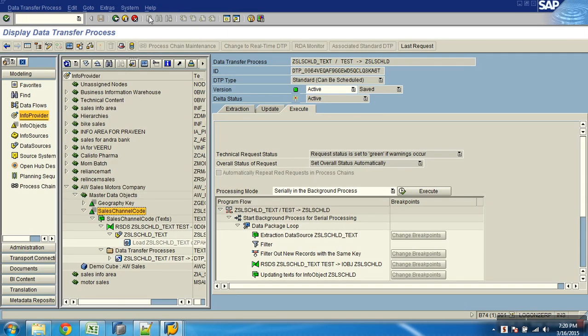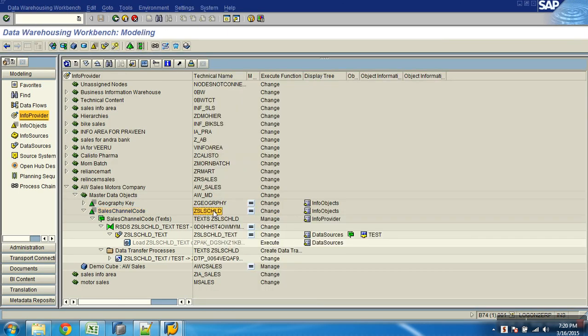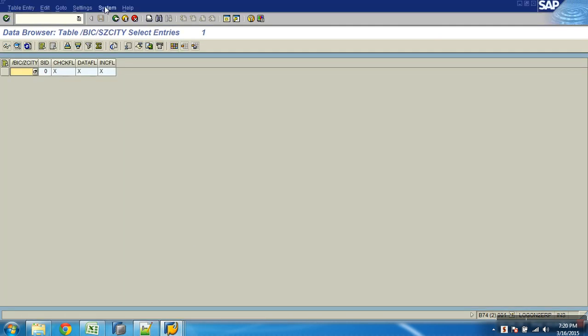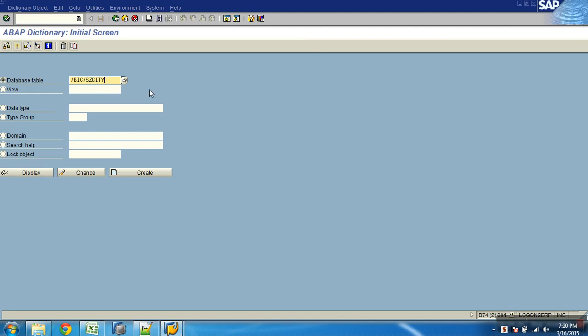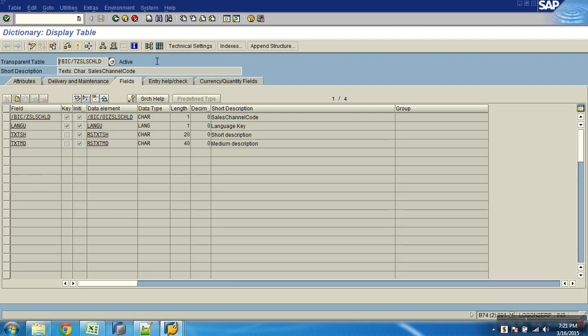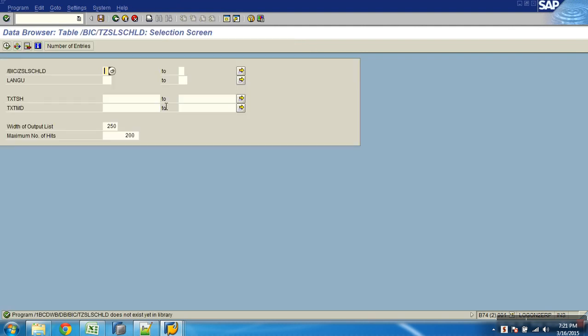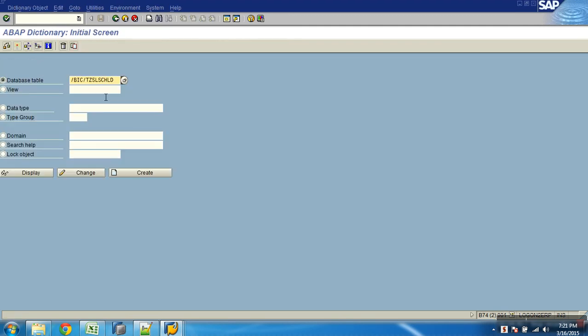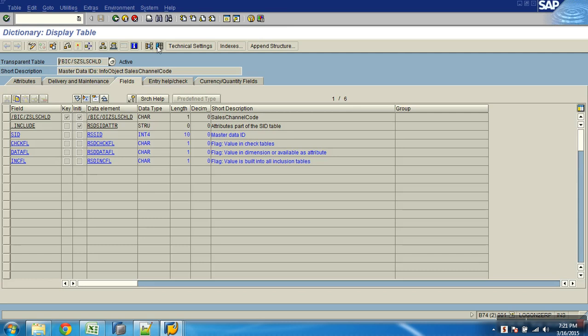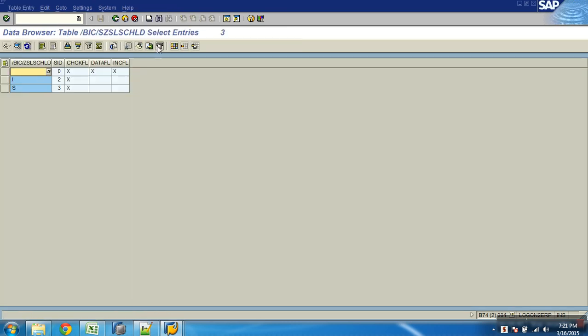Now if I see this, can I see the text table here? T and text table display. Okay, done. Now will you have SIDs in the SID table of sales channel ID? Yes or no? Yes, because you load it into the master data of this sales channel, and now I key SID2, S key SID3. This is about loading master data.